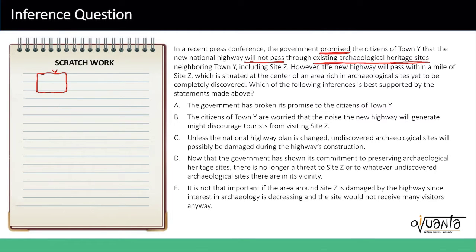So there must be some existing archaeological sites in town Y, including the site Z.